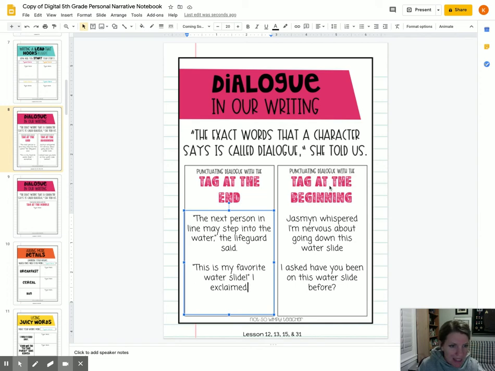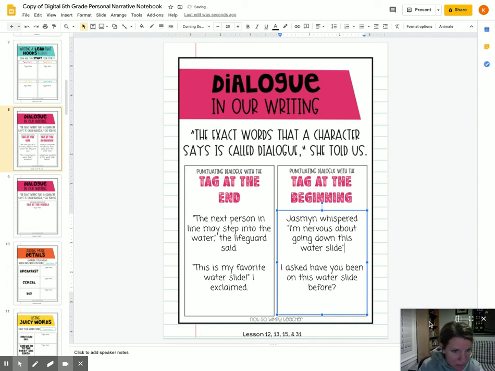Let's look at this one, tag at the beginning. That means it's going to tell us who said it first and then what they said. Jasmine whispered, "I'm nervous about going down this water slide." So we're going to put the quotation marks around what she said again. "I'm nervous about going down this water slide." And we have to put an ending punctuation right here. So we're just going to put a period. She's not yelling it. She's not asking a question. So it's just a period.